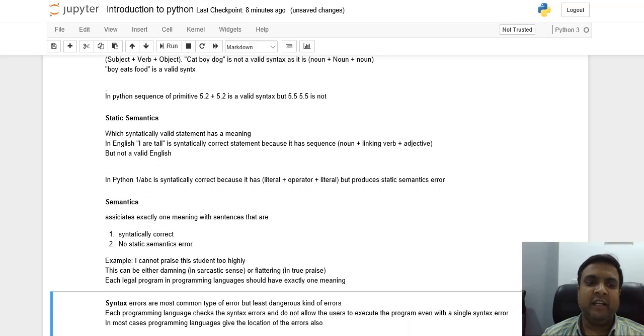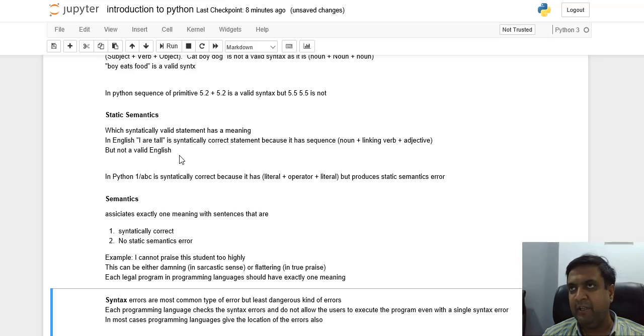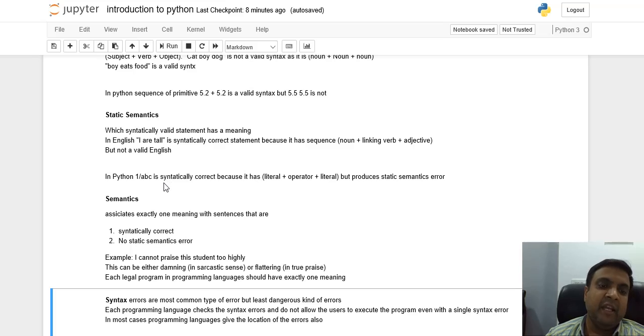construct. These are syntactically valid statements, but they should also be meaningful. For example, in English, when I say "I tall", it is syntactically correct because it has a sequence like noun, a linking verb, and then an adjective. But it's not valid English. Similarly, in Python, 1/ABC is syntactically correct because it has a literal, a division operator, and a literal, but it can produce a semantic error. Now, static semantic error. Now comes the semantic error.